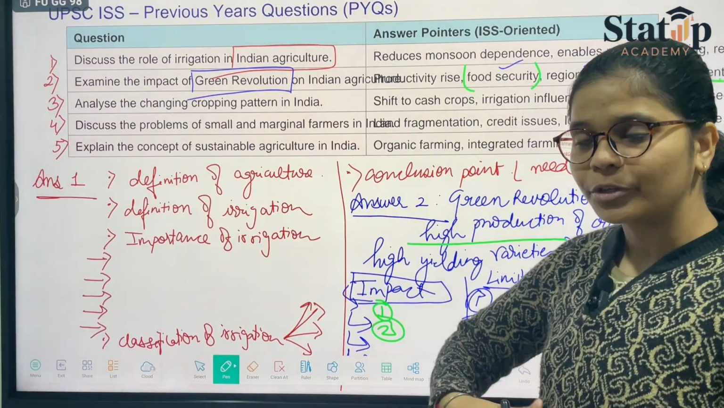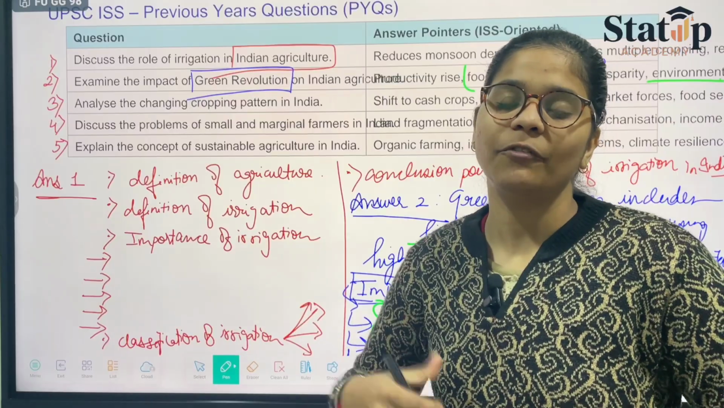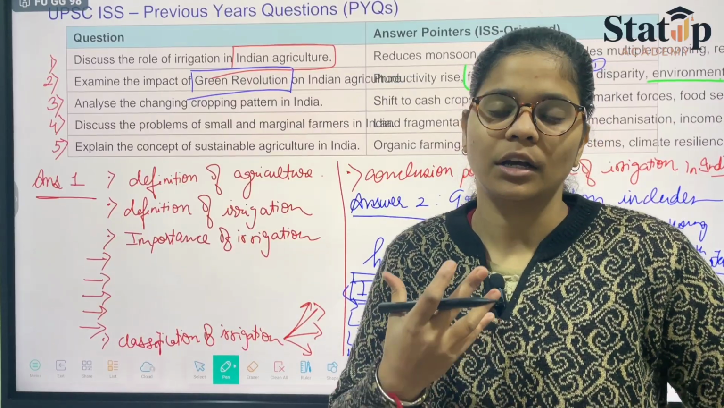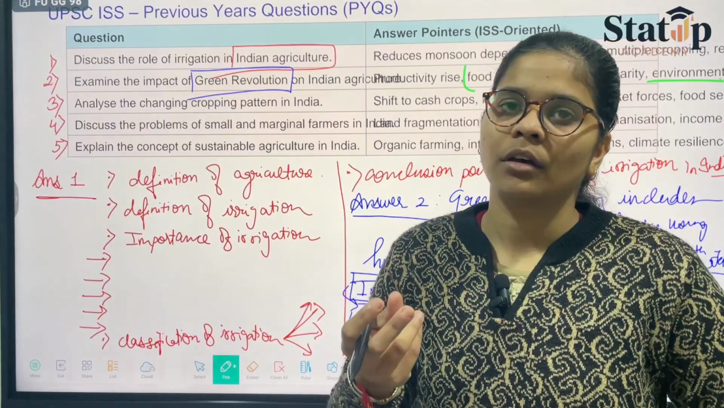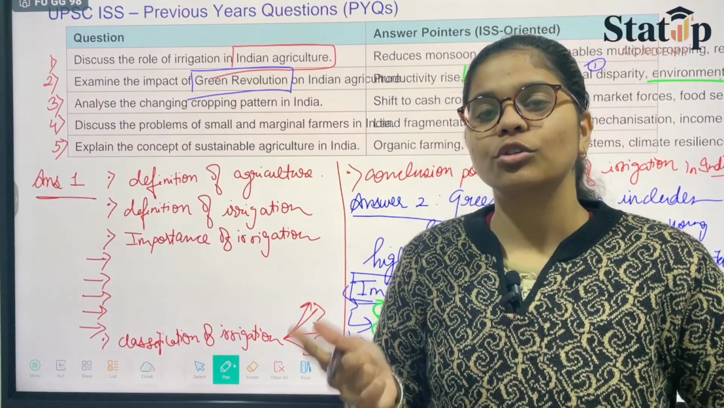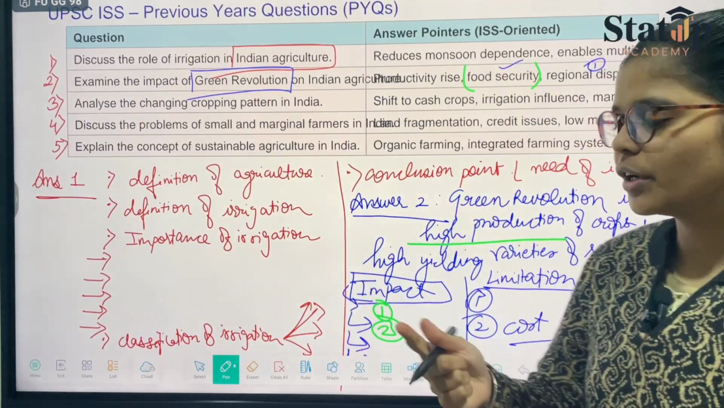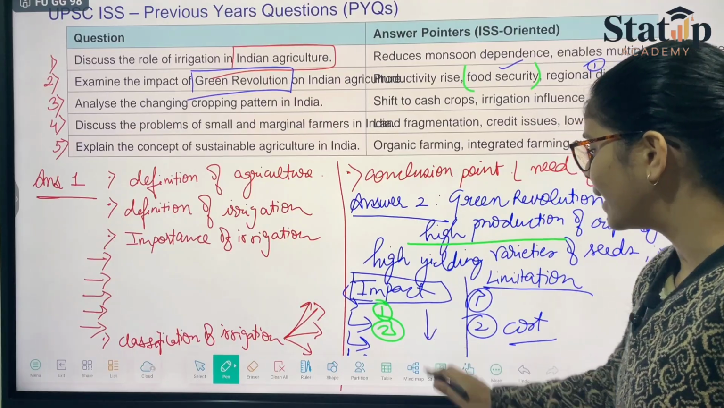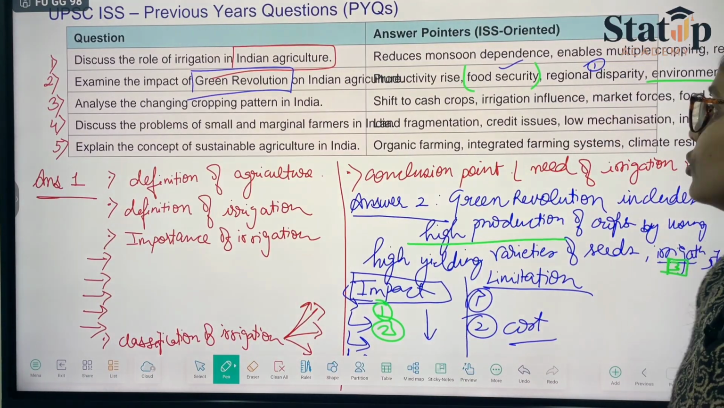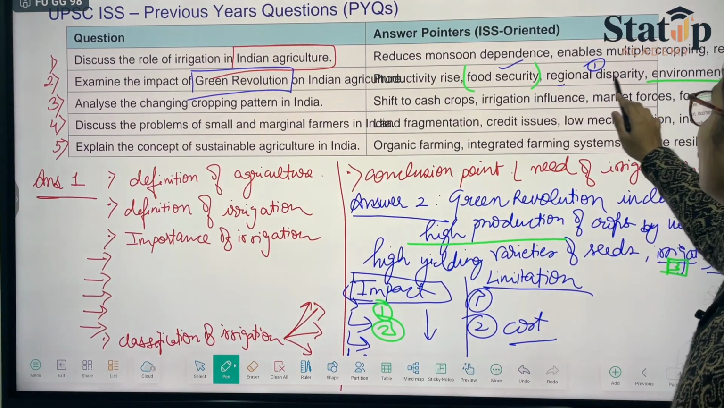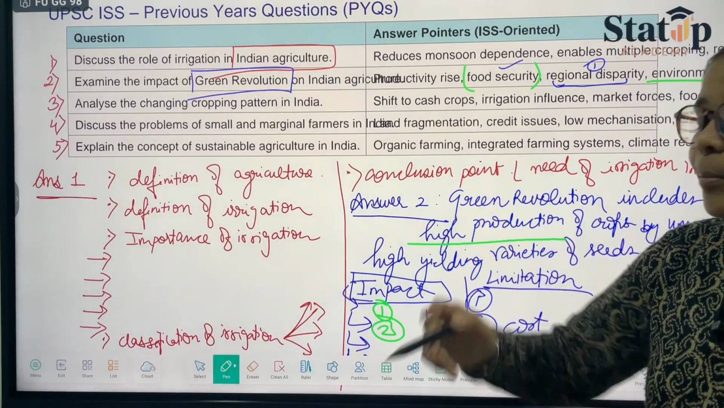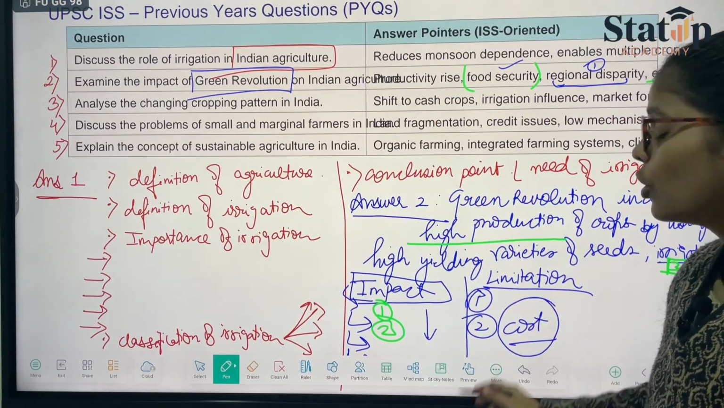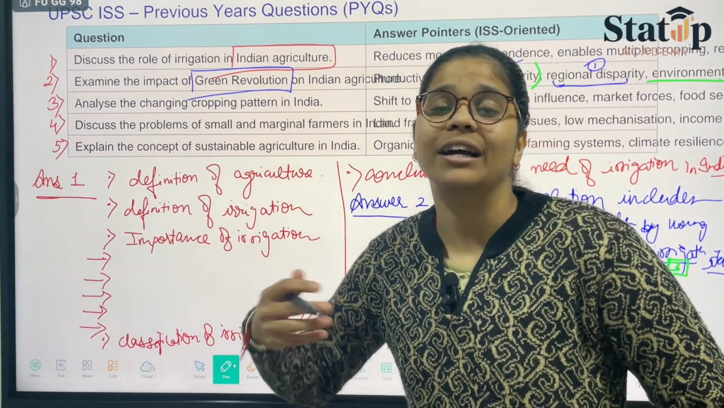increased, high production was there. With the help of irrigation, we were able to improve the quality of crops. Also the quantity was increased. So like this you can mention the points in the impacts, but when it comes to limitations you will be writing the regional disparity. And another thing that you will mention would be the cost of irrigation, like building a canal